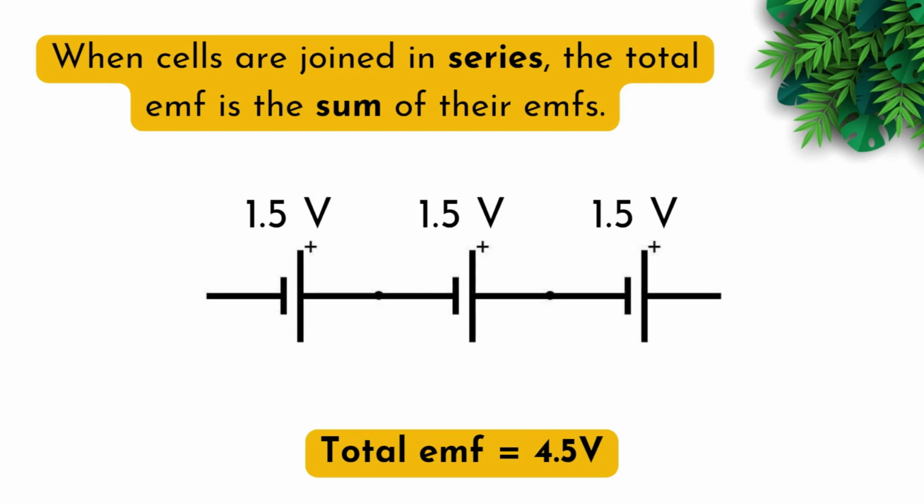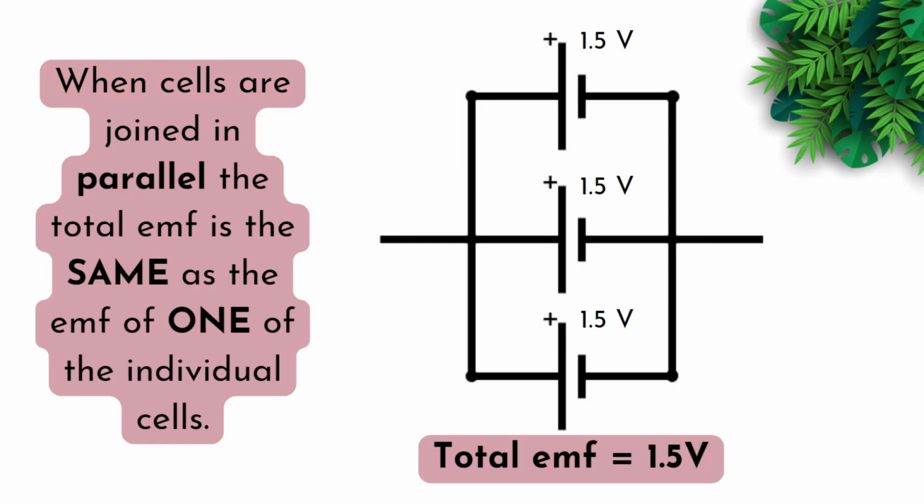When cells are joined in series, the total EMF is the sum of their EMFs. If you have three 1.5 volt cells attached in series, then the total EMF will be the sum of all of these to give us 4.5 volts. When cells are joined in parallel, the total EMF is the same as the EMF of one of the individual cells. So if you have three 1.5 volt cells, then the total EMF will be 1.5 volts.